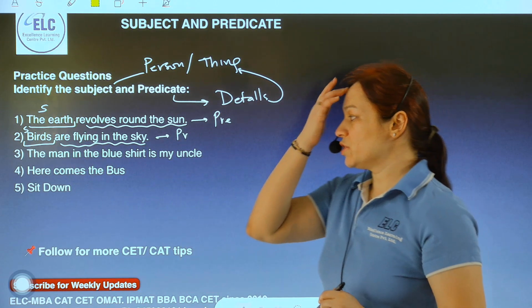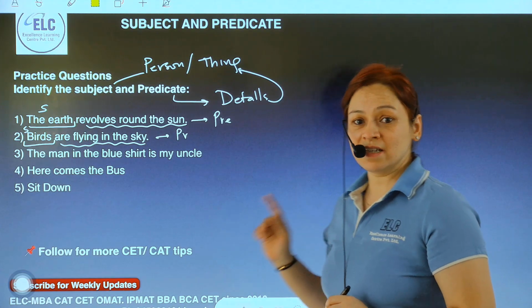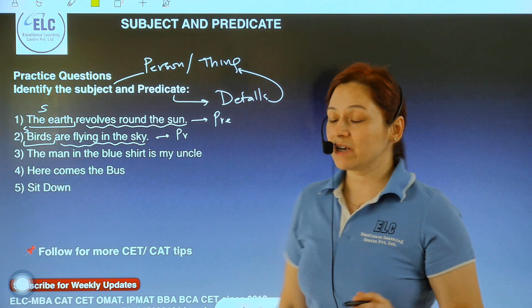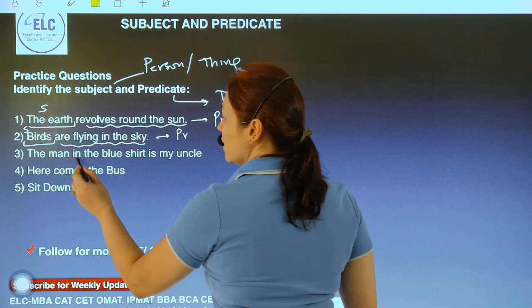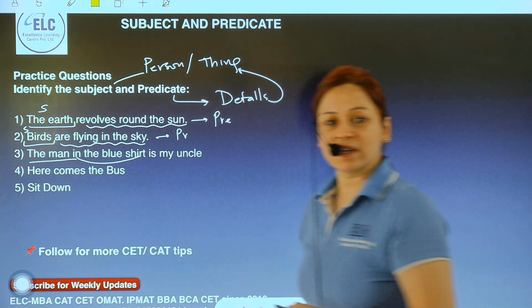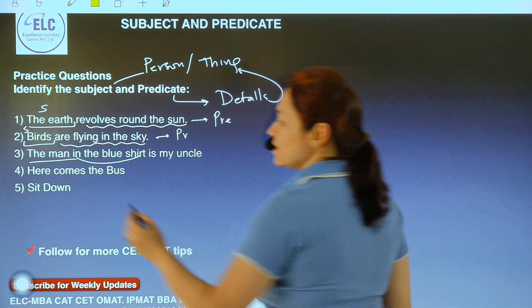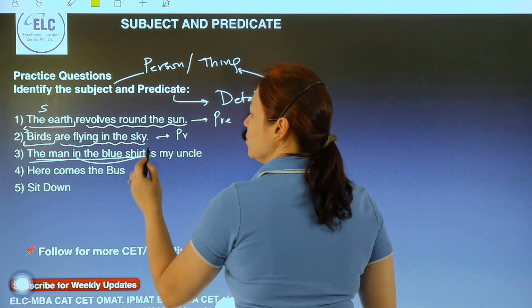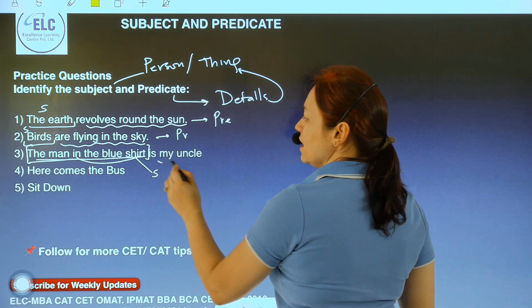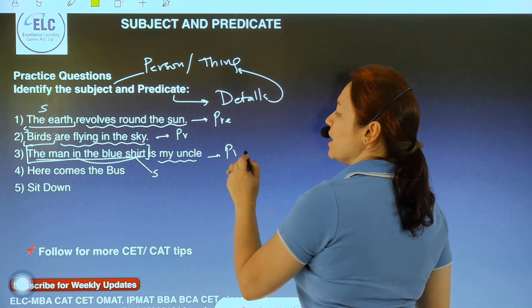The man in the blue shirt is my uncle. In this sentence, please note the man, only the man is not the subject, because in the blue shirt is an additional part which is describing the subject. So the main subject is the man in the blue shirt. This entire thing is the subject. Is my uncle is the predicate.